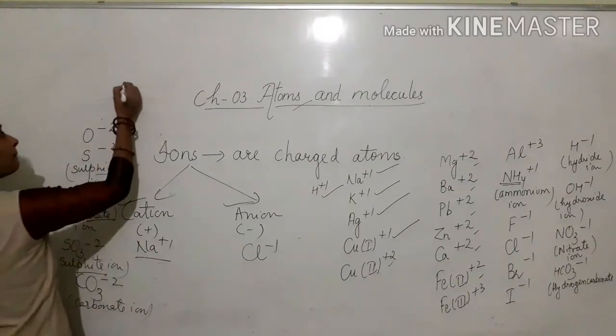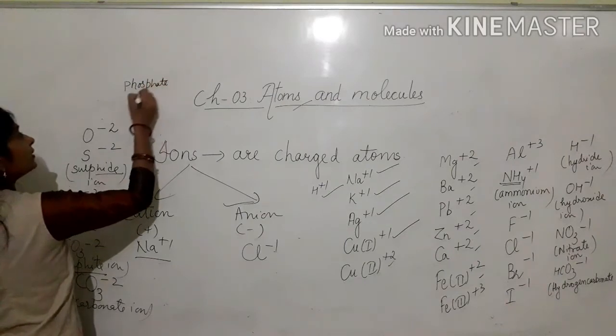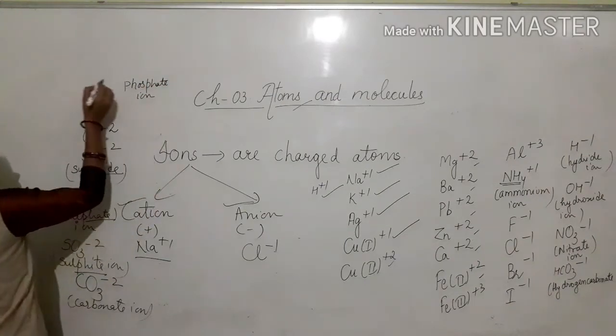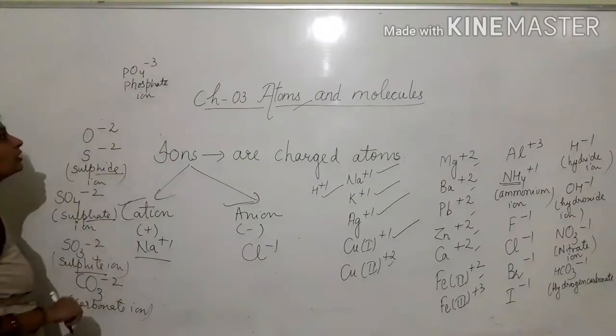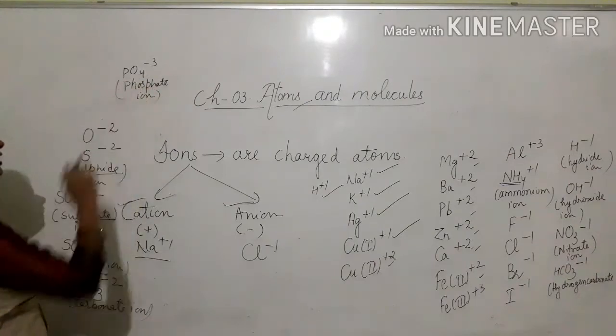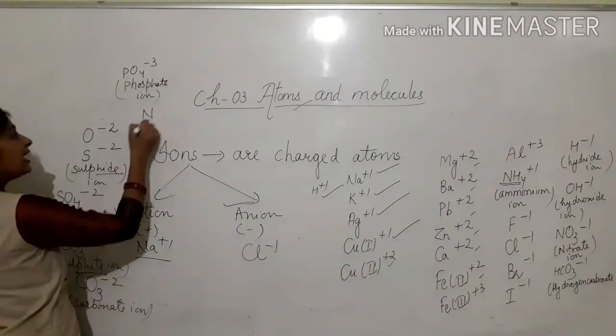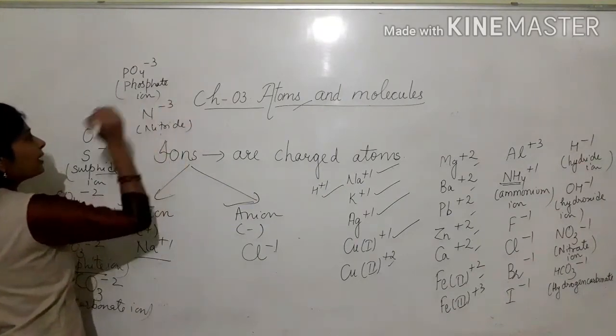Now phosphate ion PO4 minus 3. PO4 minus 3 is the phosphate ion. Nitride ion N minus 3.